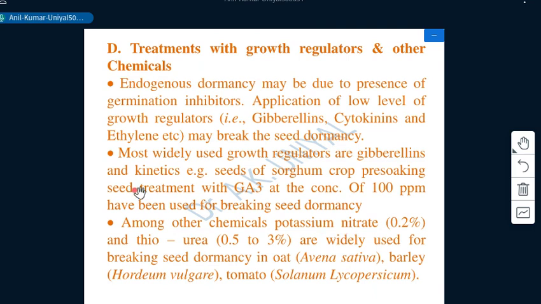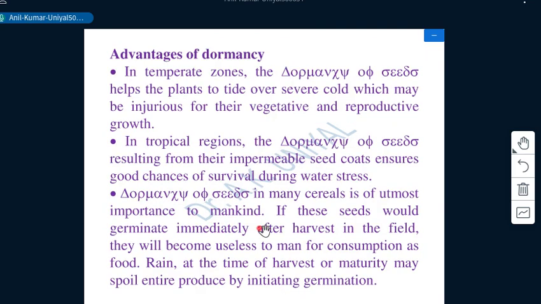Seeds of sorghum and various other species are tested under these growth hormones. Among other chemicals, potassium nitrate and thiourea are also used to break such type of dormancy in various crop species.